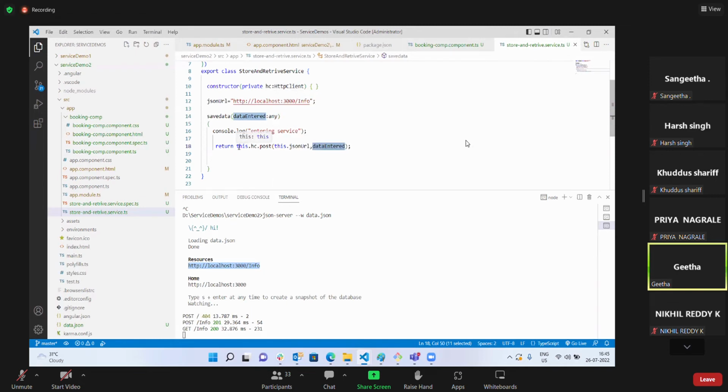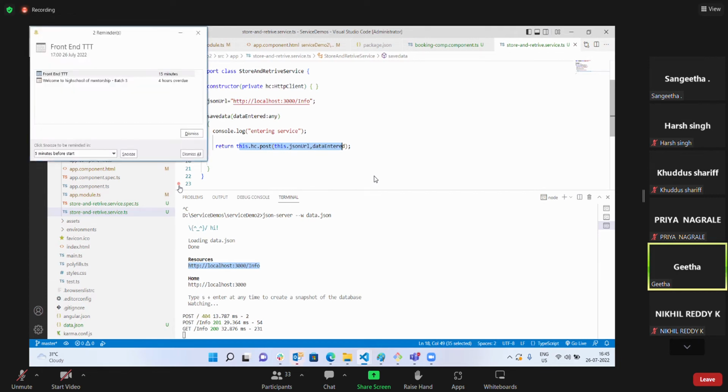So I'm storing that file, but I'm not directly accessing the file and storing. Whoever needs it, let them subscribe and store the information. Whichever component needs it, if there are 3, 4, 5 components. On Amazon or any other website, you will notice that from any page you can click add to cart. What is add to cart? Adding your information into a local array or local file. So your information is added somewhere.